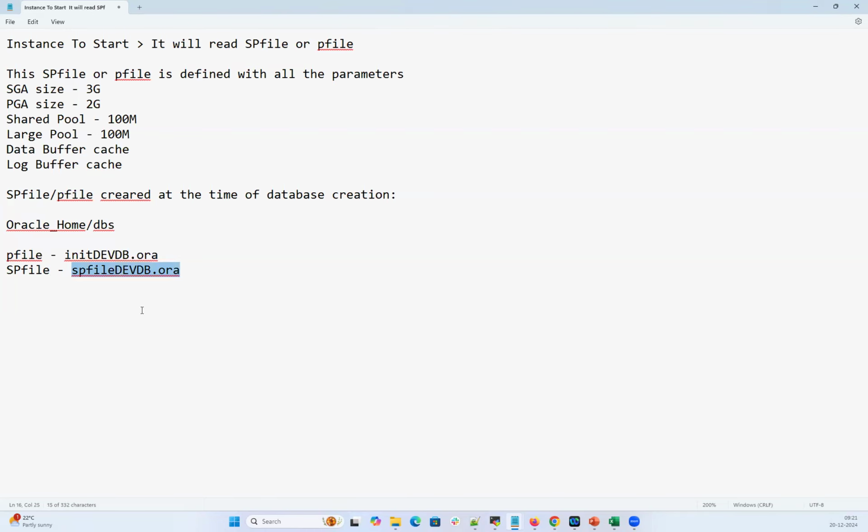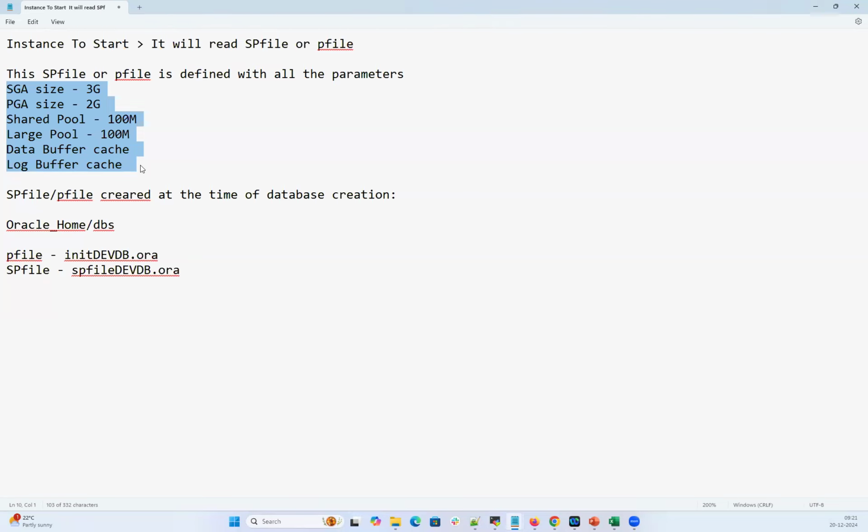This is one of the common interview questions: what is an SP file and a P file, binary file and text file, and what are the advantages, changing dynamic and static parameters. We'll discuss this in our regular classes. To keep it simple, at the time of database creation, the SP file or P file gets created. It is the parameter file which contains all the database-specific or instance-specific information: SGA size, PGA size, DB name, DB unique name.